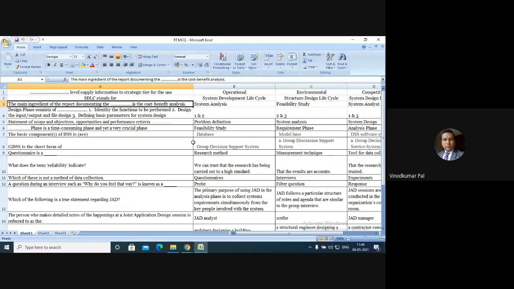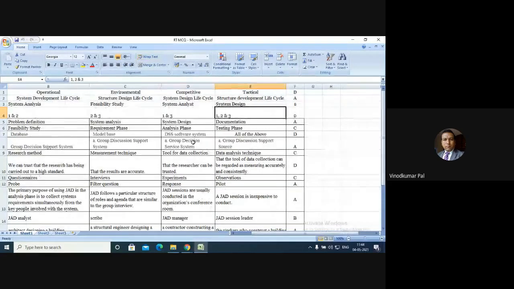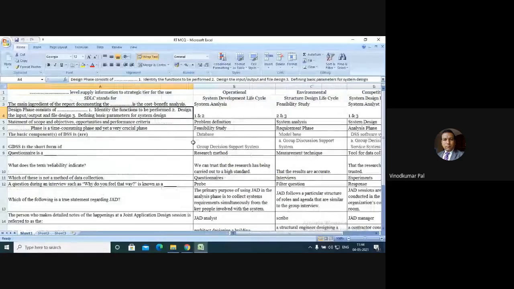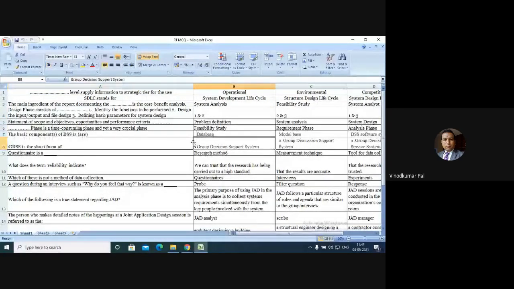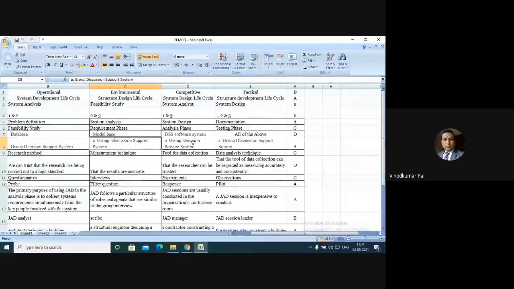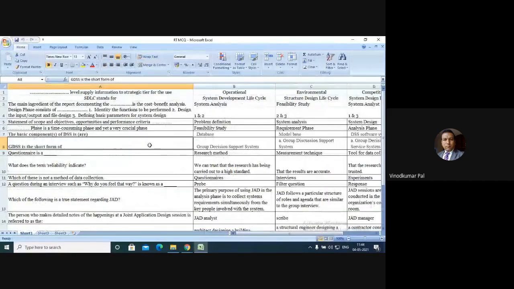Now the design phase consists of identifying the functions to be performed, designing the input, output, and file design, and defining the basic parameters for the system design. They can give you options like 1 and 2, 2 and 3, 1, 2 and 3. Like GDSS, group decision support system. Kindly go through each and every point thoroughly for this mid-sem exam and for the revision test also.